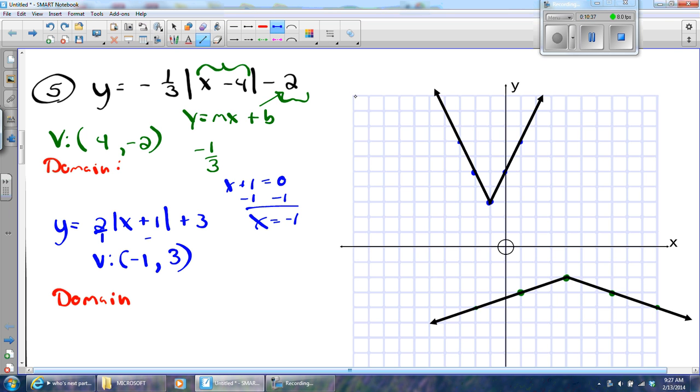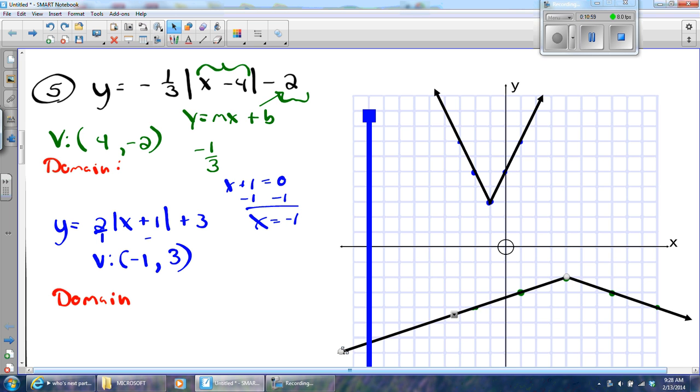Okay, so let me get my vertical line out and let me test the downward opening V because that's the one I graphed first. It's the green one. Is there any x value that will not be a part of that function? No, there's not. You might say, well, -10. Well, won't this eventually hit -10 if I extend it long enough? Sure it will. If I said -1,000, if I extended it long enough, eventually it would hit. Okay, so my domain for the downward opening one is all real numbers.